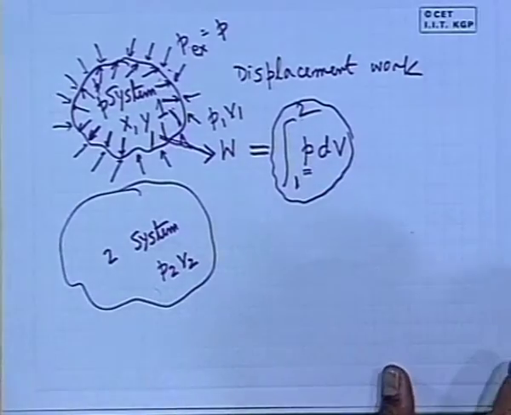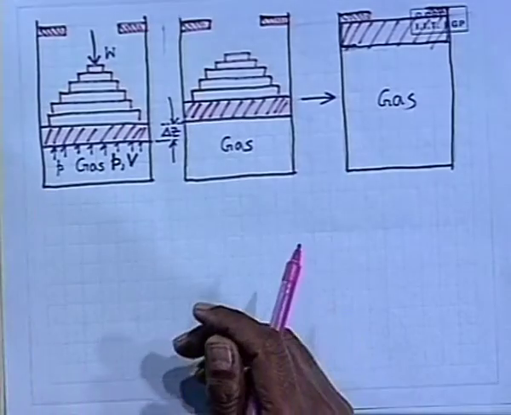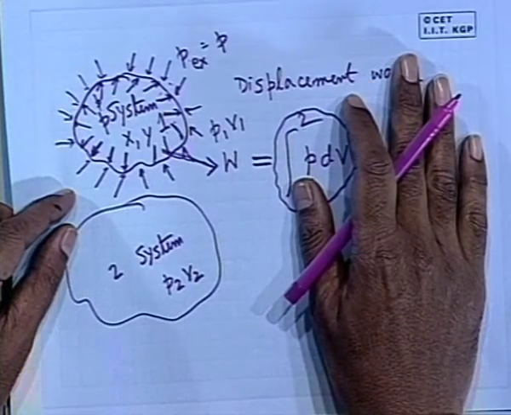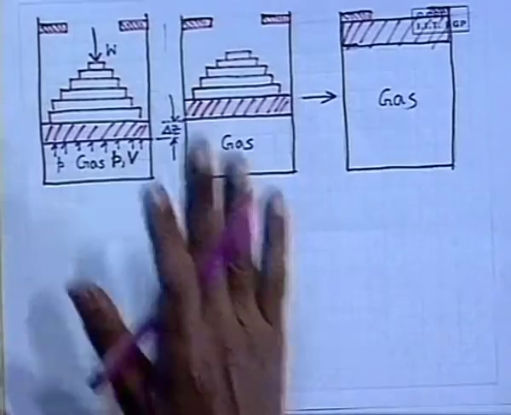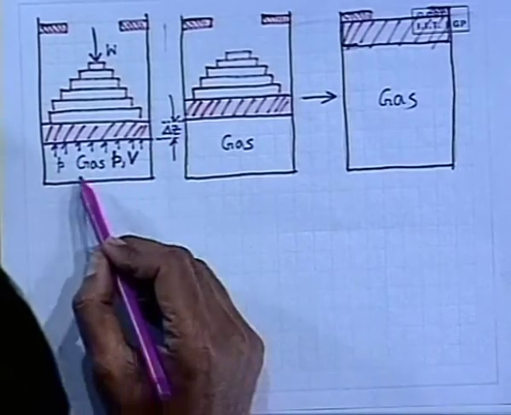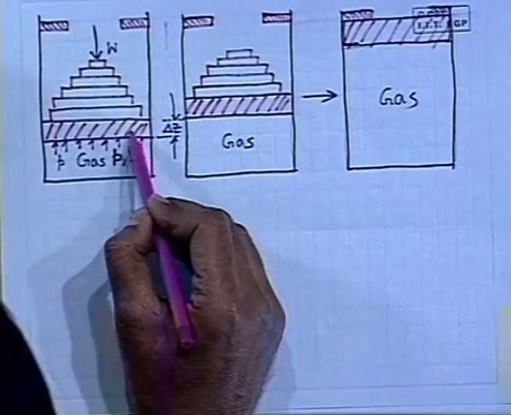But to understand this, I think it will be better if we follow this one which we discussed last class in relation to quasi equilibrium process. Let us understand how this work becomes P dV work. Let us consider a quasi equilibrium expansion of a gas in a cylinder. This is a piston, restrained piston.